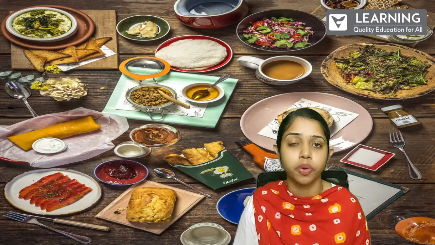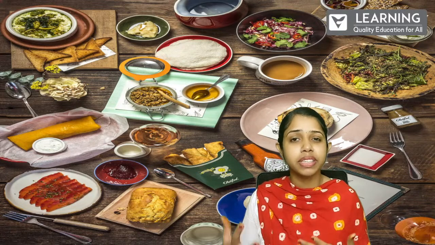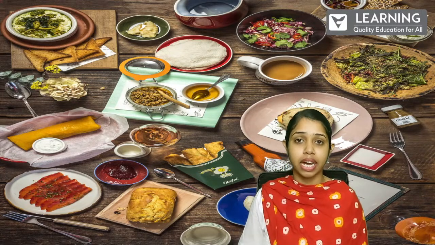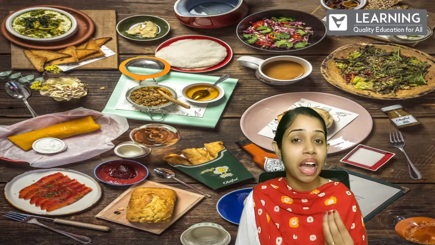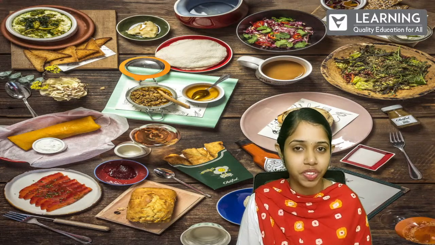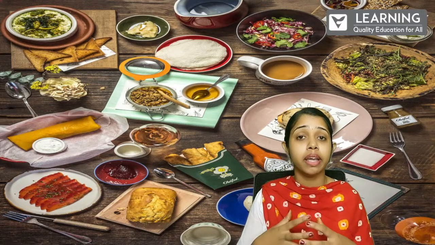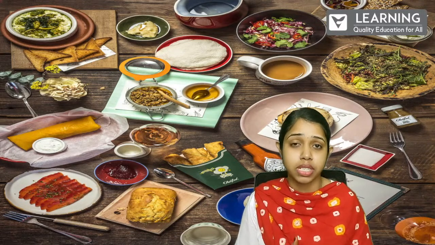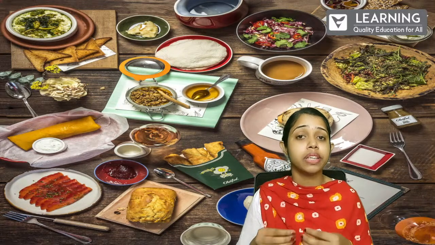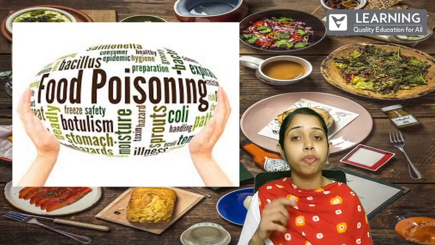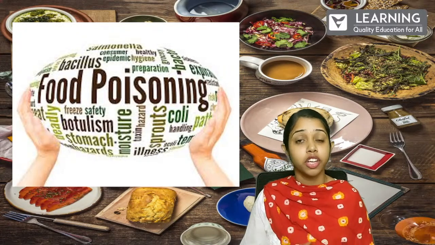So how does this basically happen? What happens is that these bad enemy microorganisms which we have grow in our food and produce toxic substances. That is when the food gets poisoned. That is where the picture of food poisoning comes in.